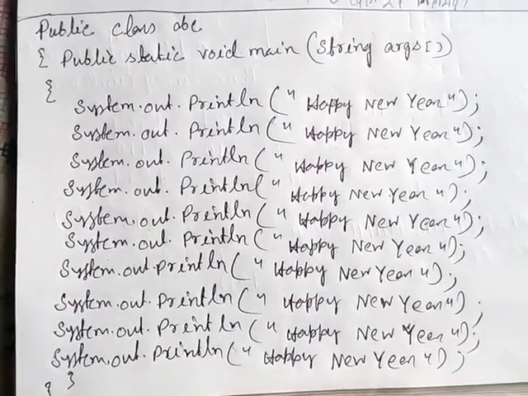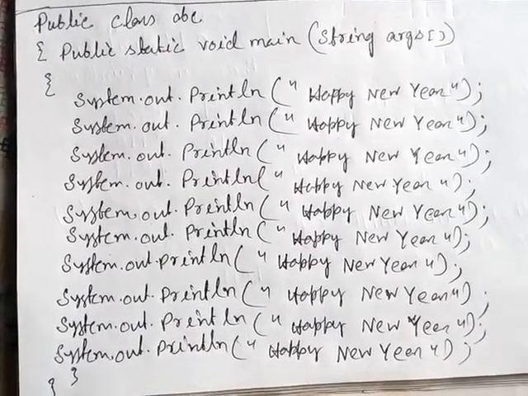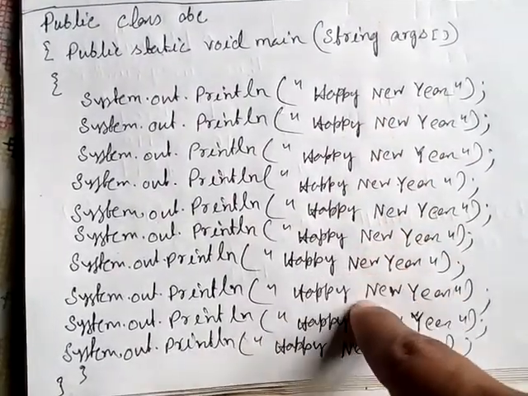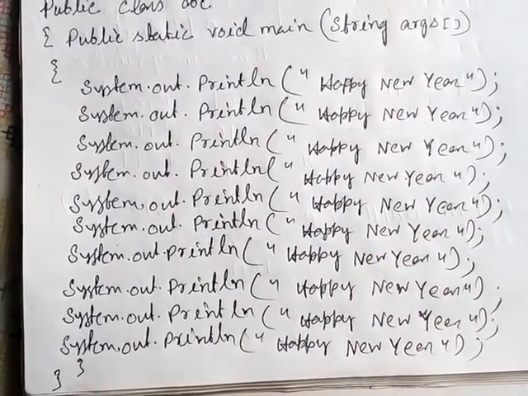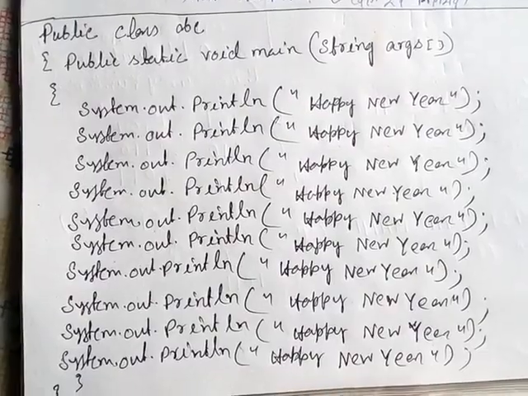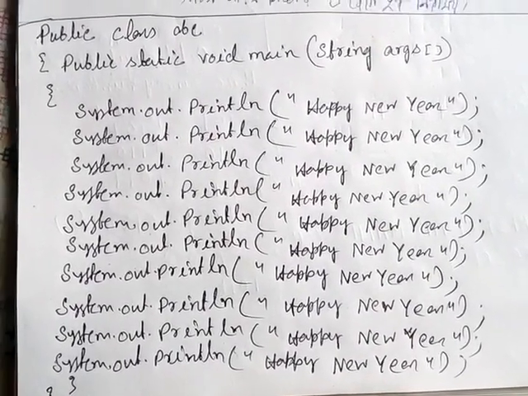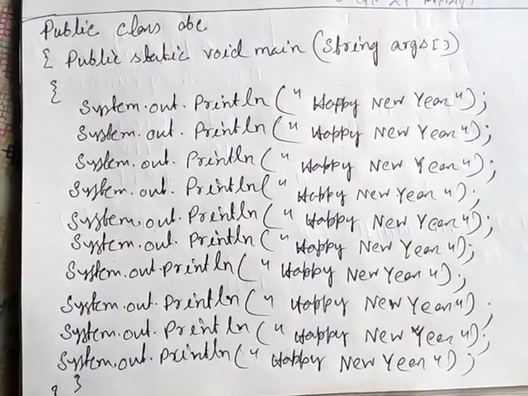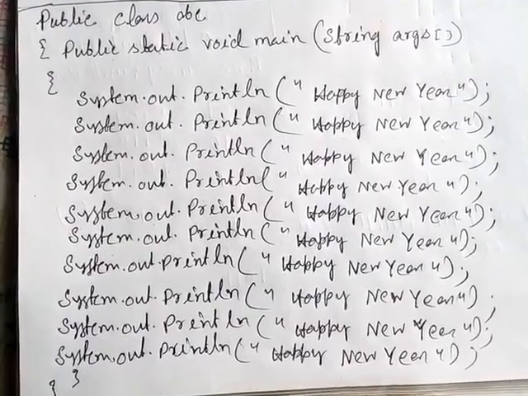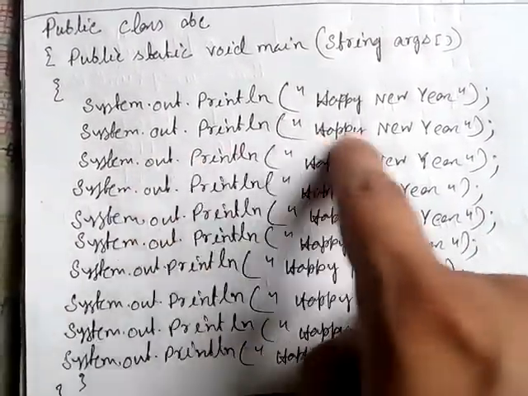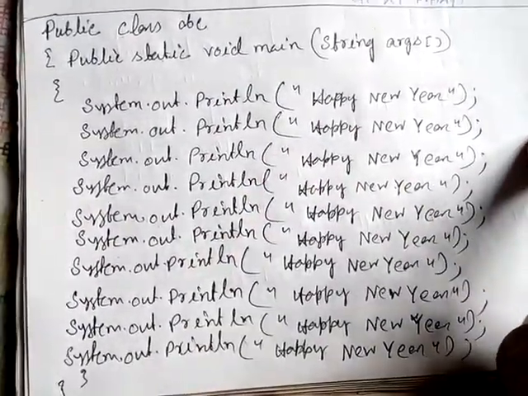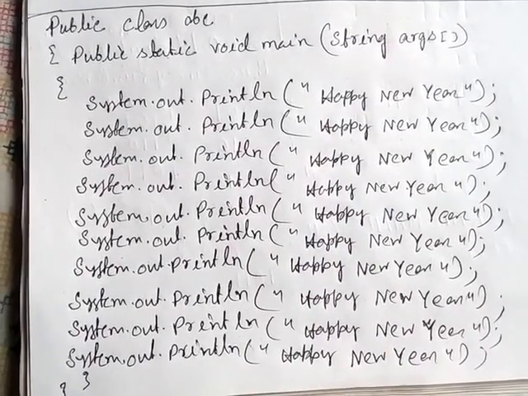This program was to print the Happy New Year line 10 times. So suppose you don't know loop, then what to do? You have to print every statement, statement-wise, 1, 2, 3, 4, 5, 6, 7, 8, 9, 10, isn't it? Now I will teach you how, if you know the loop, you can develop the same program in a different way and save your time. You don't need to write so many statements. That is why, students, I have written this program in this way, so that you can understand the difference between a normal program and the same program done with the help of a loop. Okay, now you follow.